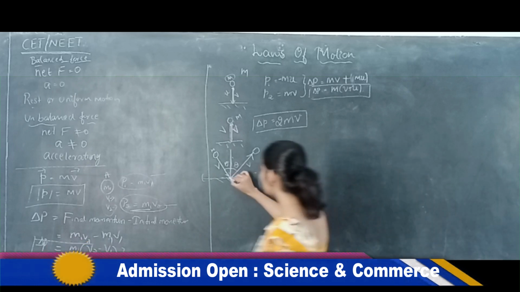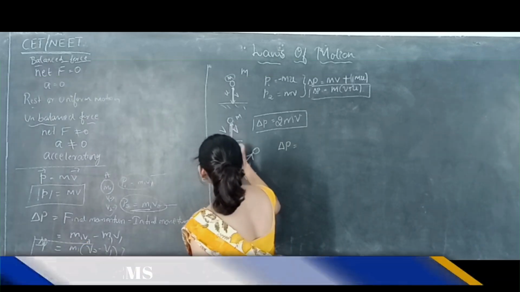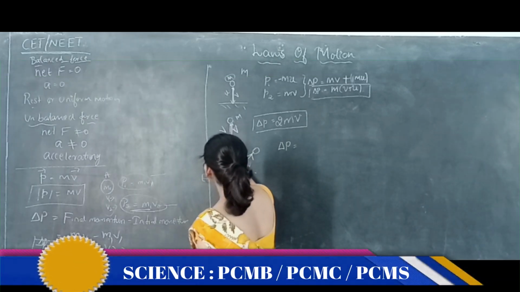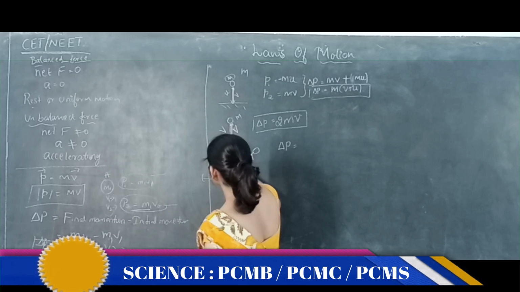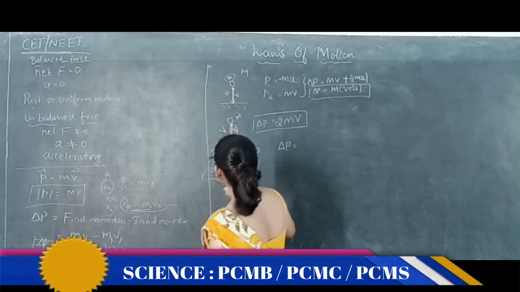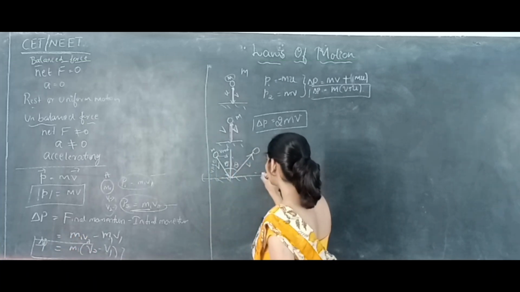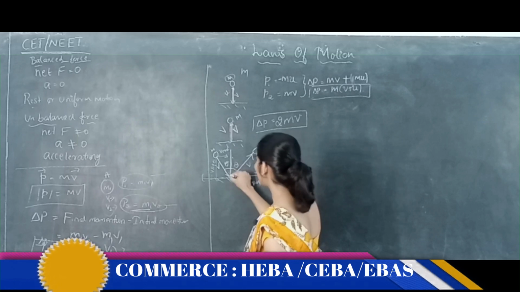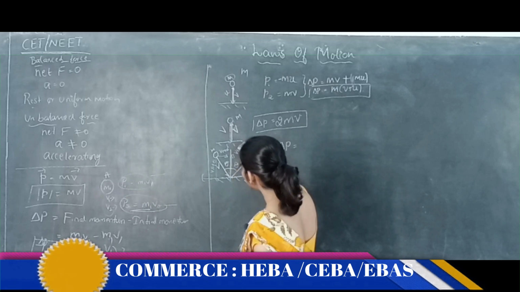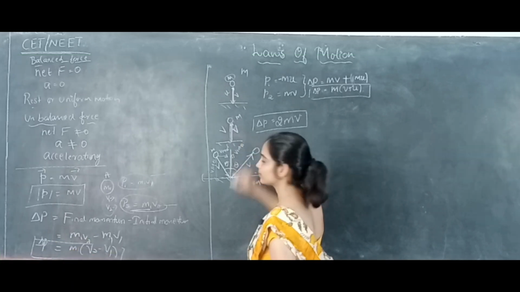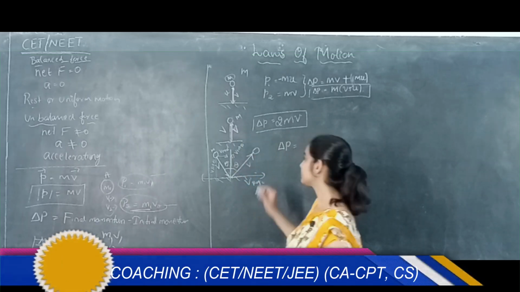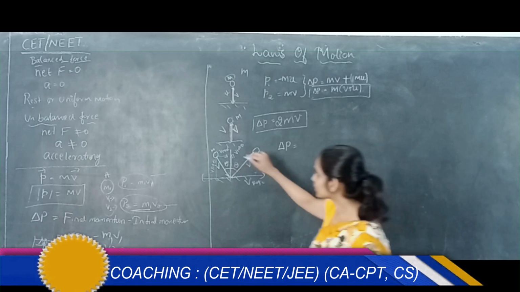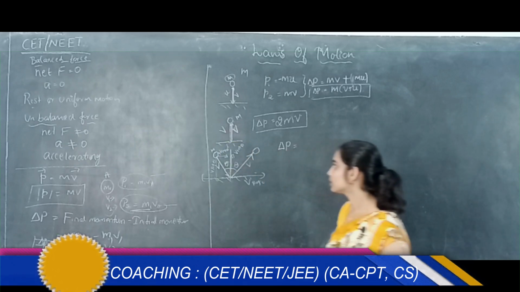You have to resolve this v here, correct? This is your v cos theta minus v cos theta, and this is your minus v sin theta. You have to resolve this here. This is your v sin theta, and along this direction v cos theta. Both are plus, correct? This is plus, not minus.